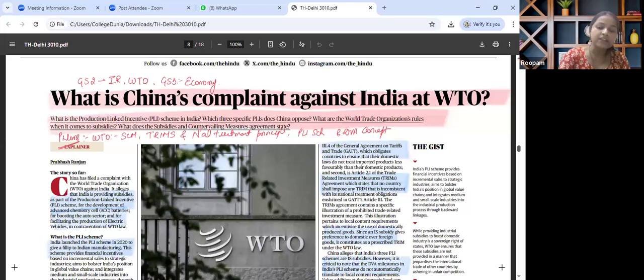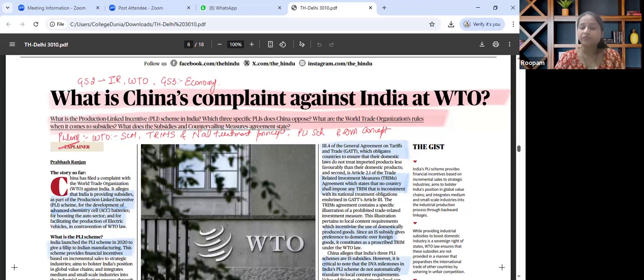For prelims perspective, we need to know about the WTO as a body, what is SCM, what is TRIMs and the national treatment principle, PLI schemes and their features, the DVA concept, and WTO dispute settlement mechanisms.